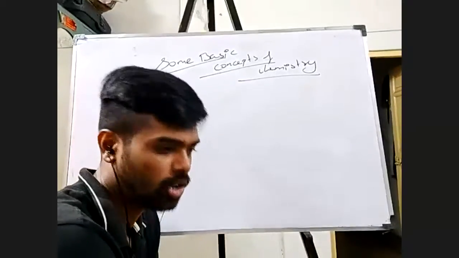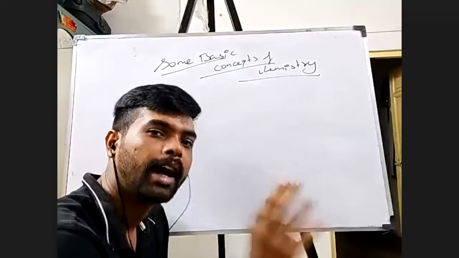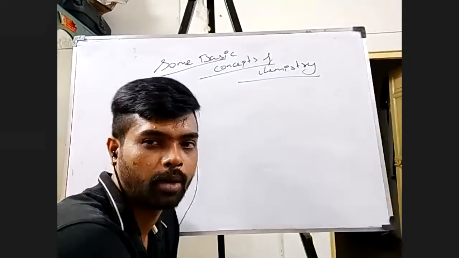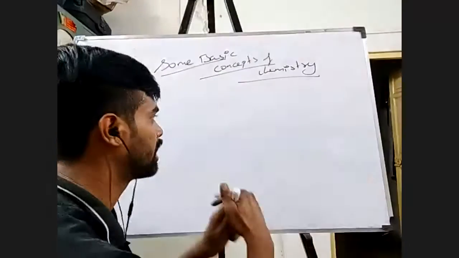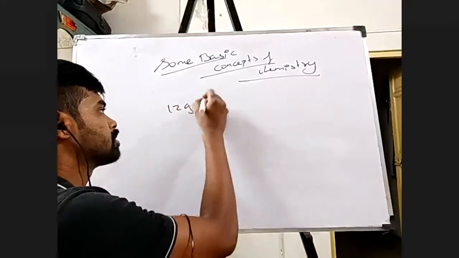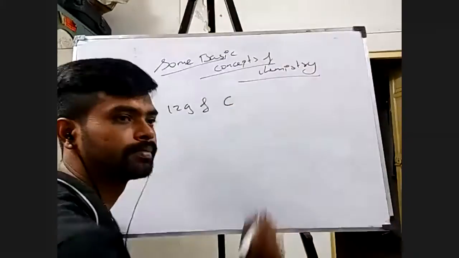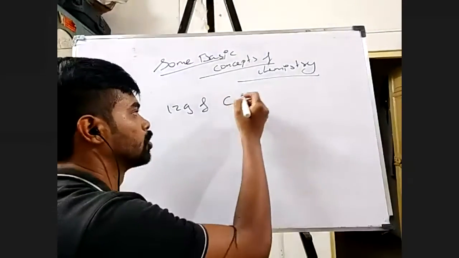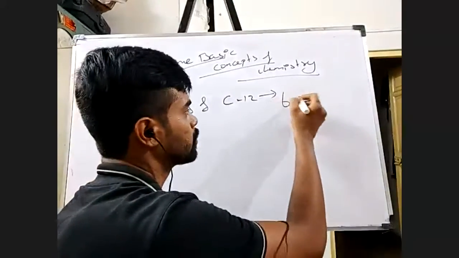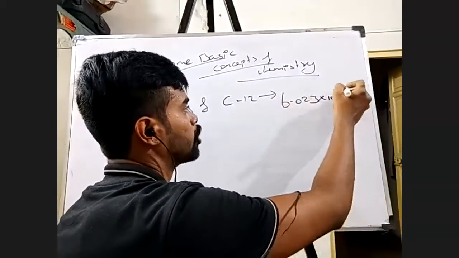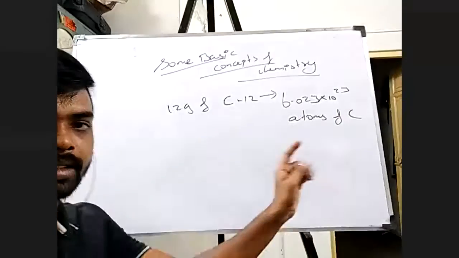Okay, fine. Now here also I'm going to make a reference point. I would say that it is not exactly an assumption, right? I am going to make something my reference, and from that I'll be able to calculate whatever I want. So now this is my reference point. I say that 12 grams of carbon, right, 12 grams of carbon 12 isotope is going to have 6.023 into 10 to the power 23 atoms of carbon. This is my reference point.